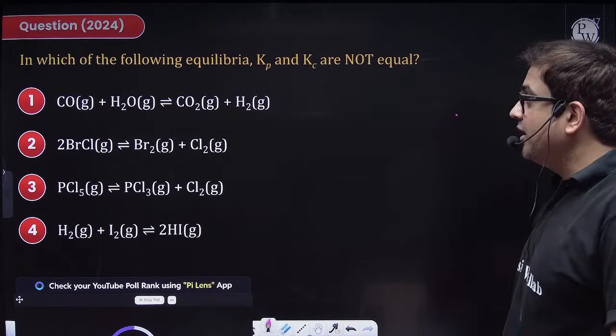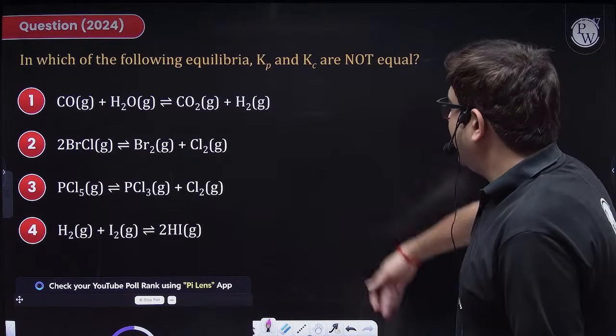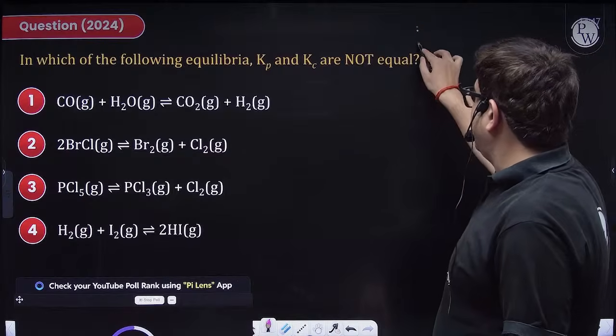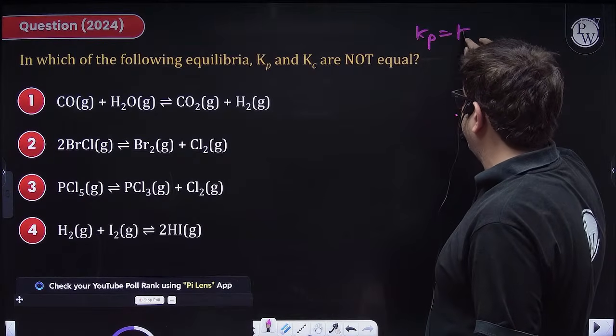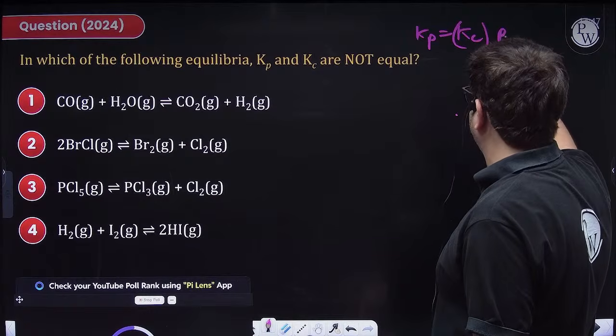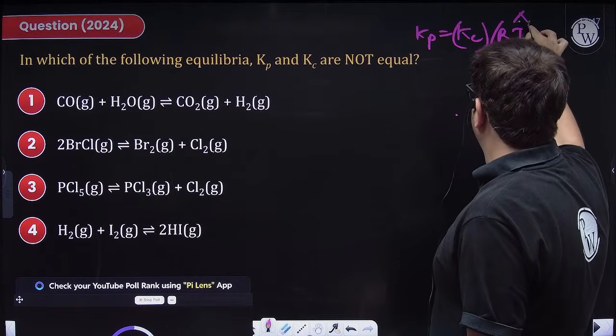Good. Chalo. In which of the following equilibria Kp, Kc are not equal? Sir, we definitely know this. That means, sir, this is very important. This is very much asked. Beta, this is very much asked. So power is delta Ng.